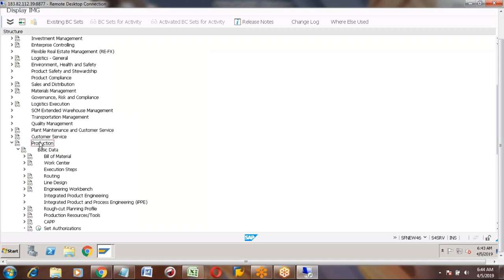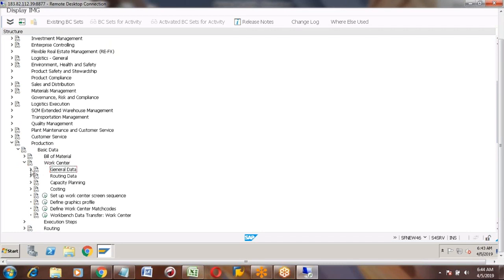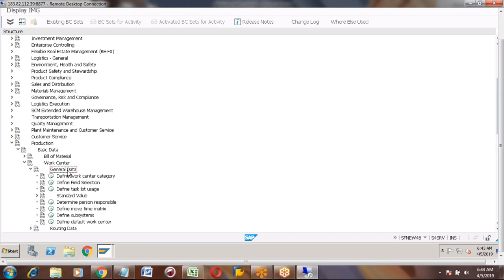You're able to see production, then basic data, then click on work center, then click on general data. Here you can see standard value. Expand this standard value, and here define standard value key. Execute.